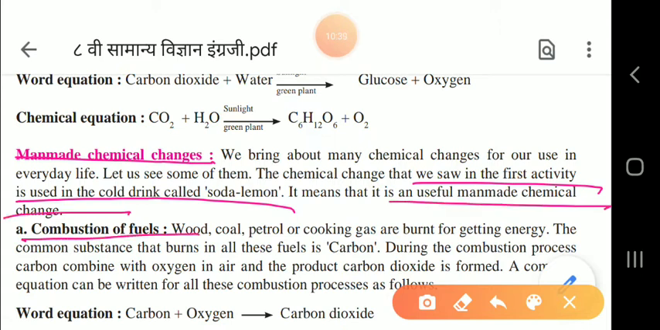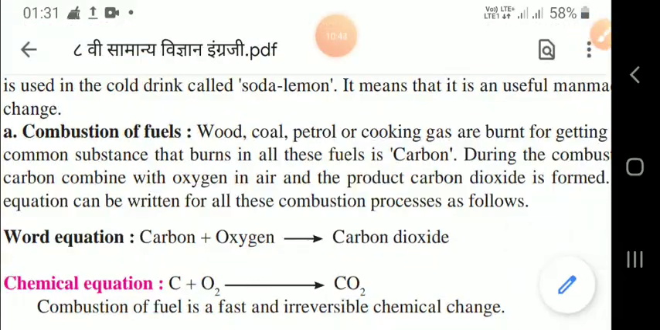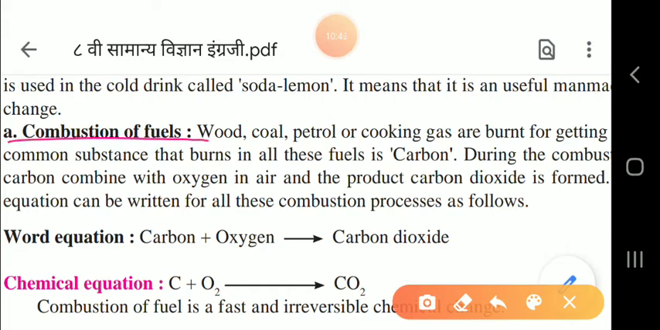The second one we will see, children, is combustion of fuels. Combustion means burning of fuels. Fuels you already know: diesel, petrol, wood, coal, cooking gas all come under fuels. Wood, coal, petrol or cooking gas are burnt for getting energy, in the form of heat energy. The common substance that burns in all these cases is carbon, which is the main constituent.